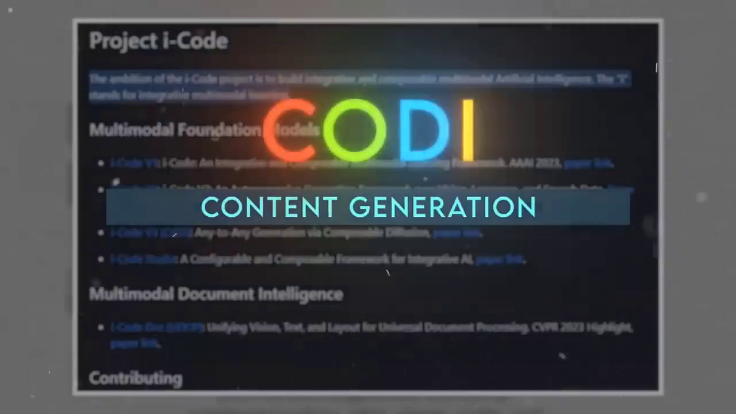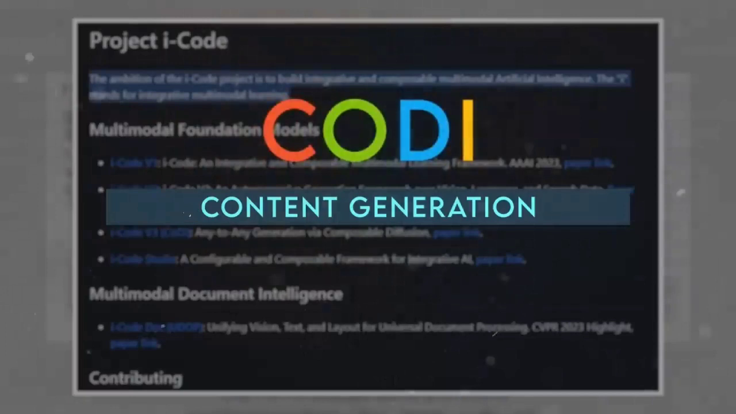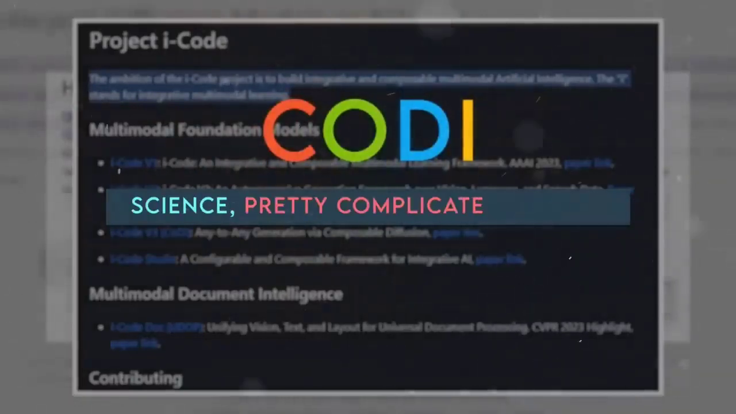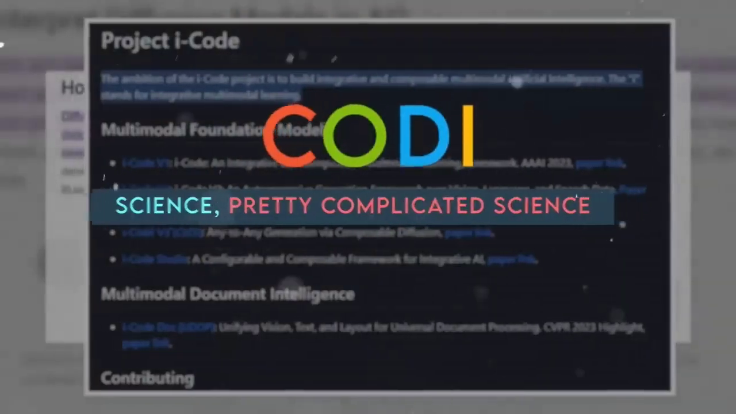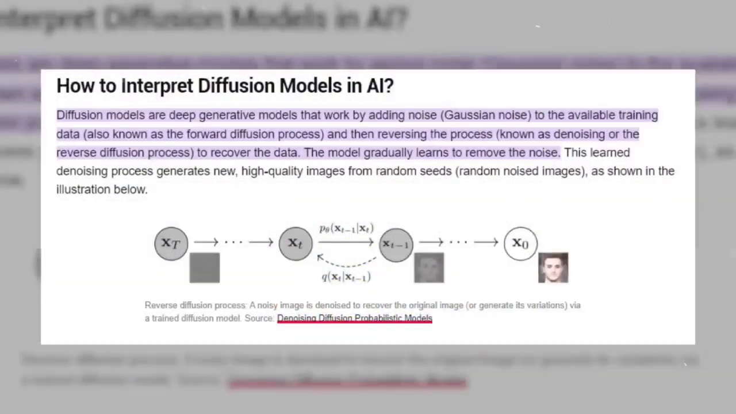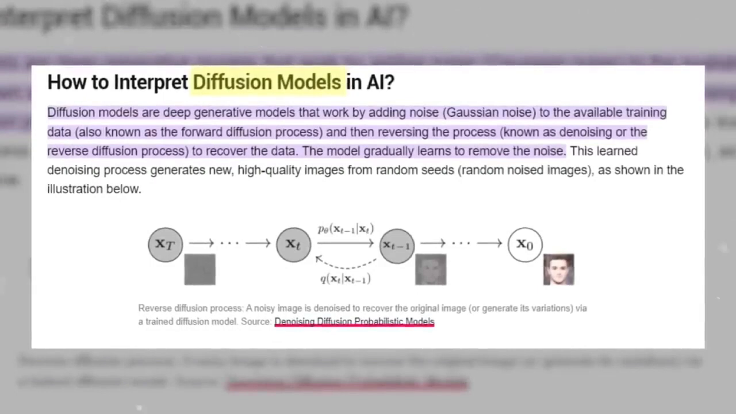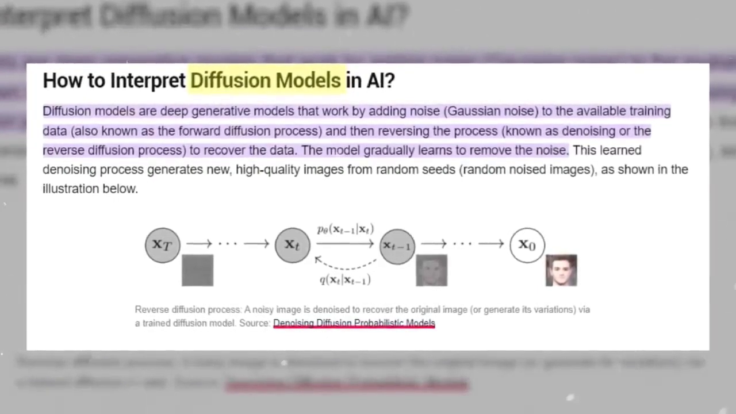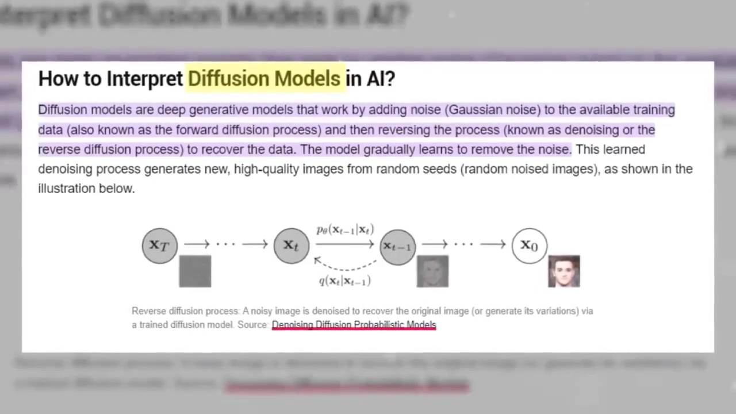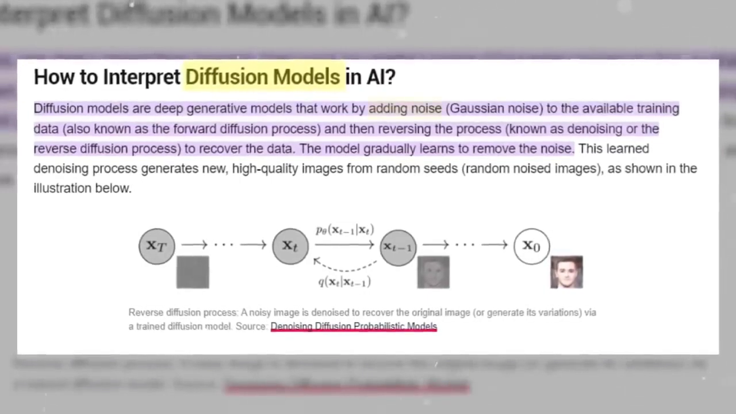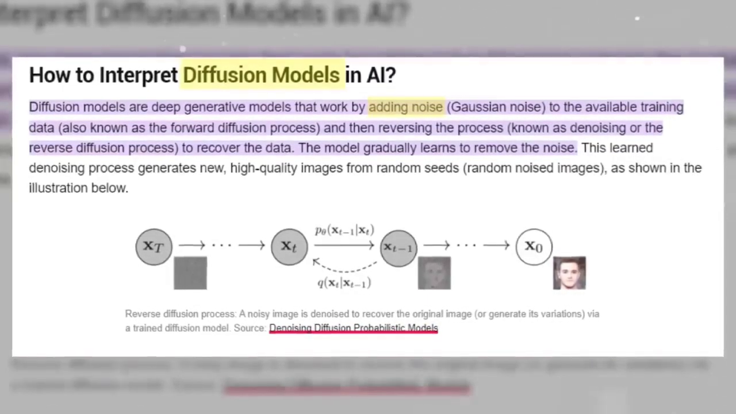So how does Codi do this? Well, it's not magic, it's science. And it's pretty complicated science, so I'll try to explain it in a simple way. Codi uses a technique called diffusion models to generate content. Diffusion models are a type of generative models that learn to reverse a diffusion process that gradually adds noise to the data until it becomes random.